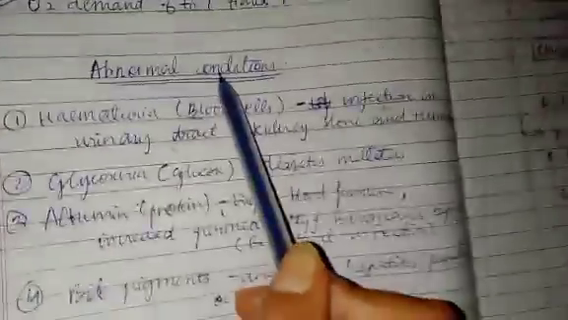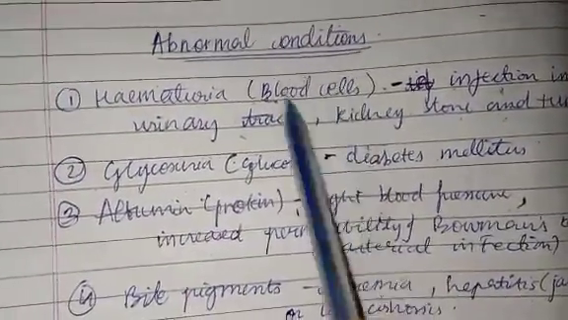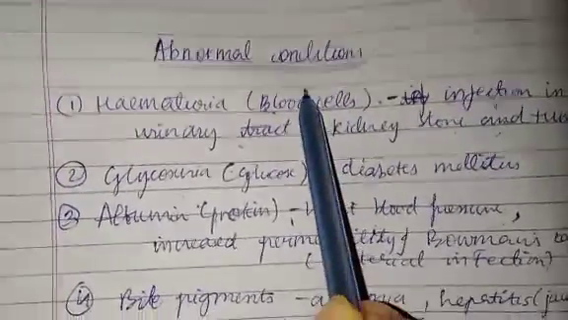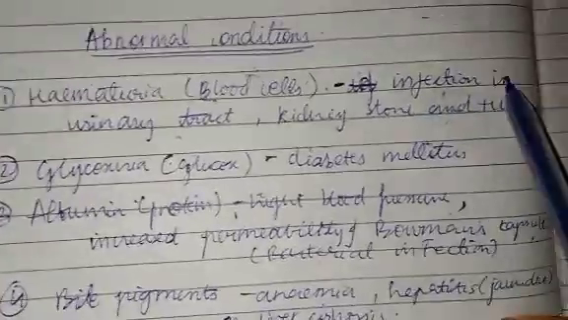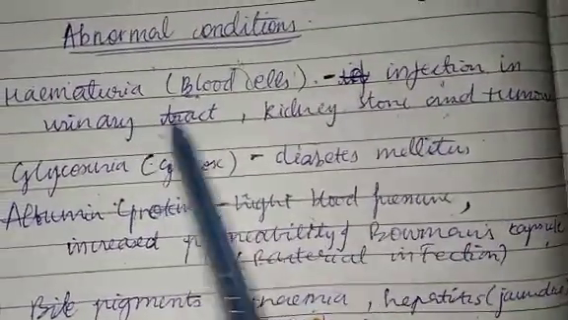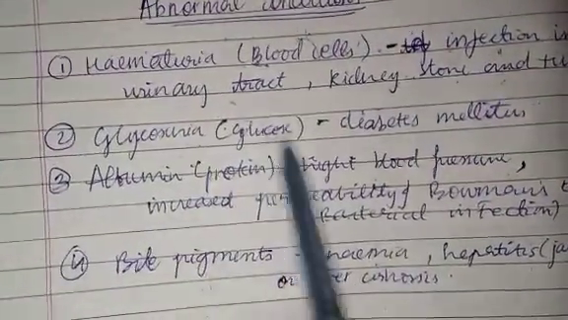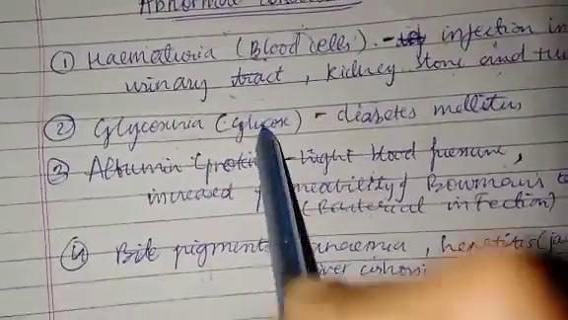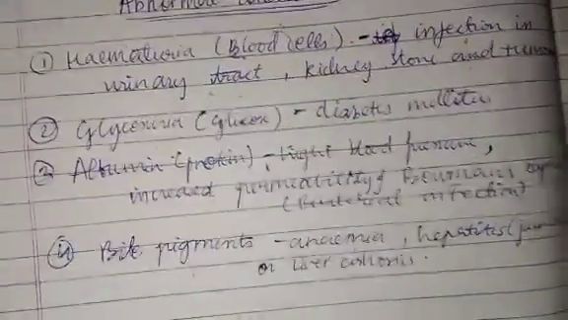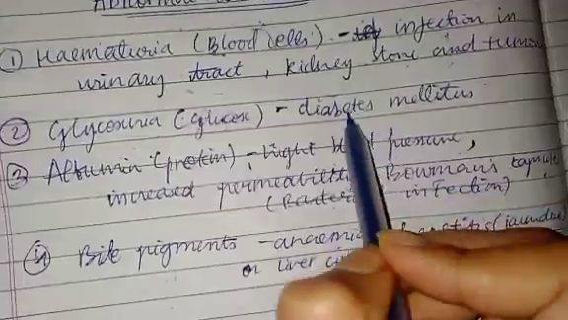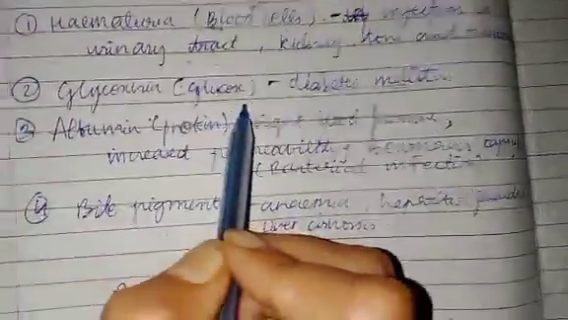Then abnormal conditions in urine. First, hematuria means blood cells pass with the urine. This is an abnormal condition. This does not happen in a normal person. It happens due to infection in the urinary tract, kidney stone or tumor. Then glycosuria, a lot of glucose passes with the urine. This is due to diabetes mellitus, and the urine is sweetish in taste.